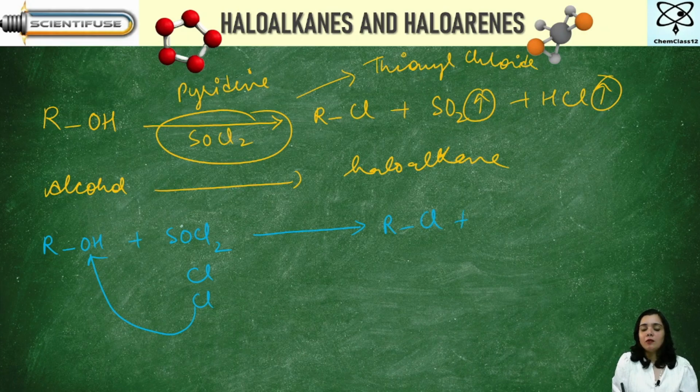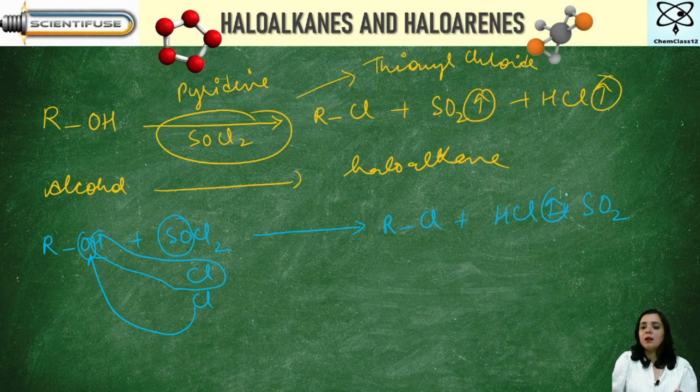Plus whatever can be taken out. What else is left here? H is left, and one of the chlorine is left from here. So I say HCl. And then what am I left with? SO and O here. So it is SO2.